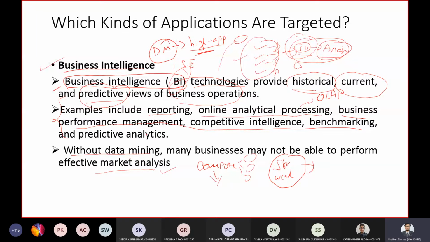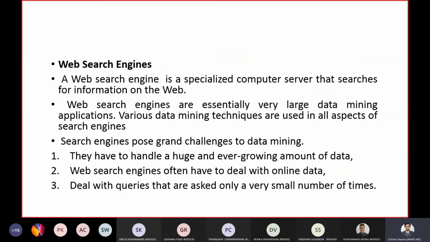For all this you need business intelligence, for which data mining is also important. So this is one application.